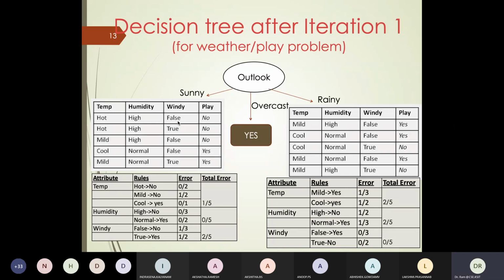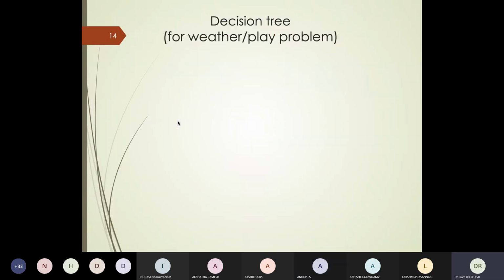Now that means if I choose the path sunny from outlook, what should my next variable be? Humidity, because there's minimal error. And if I choose the path rainy, my next variable should be windy. So this is how my tree would look.